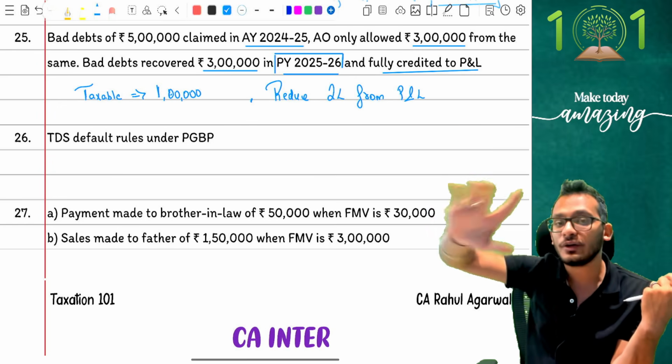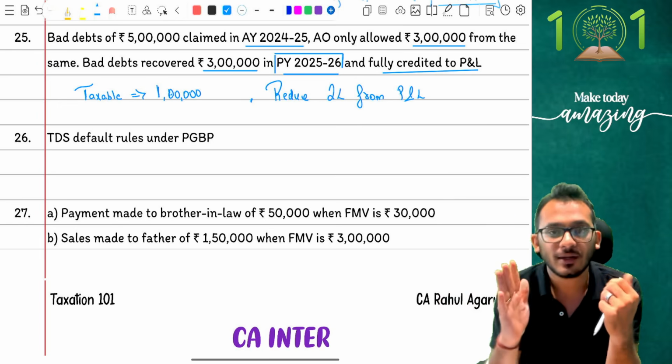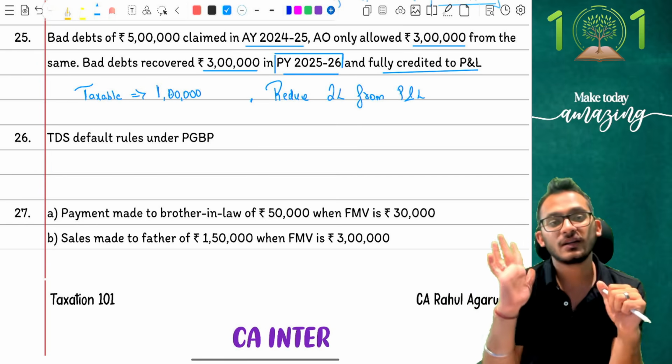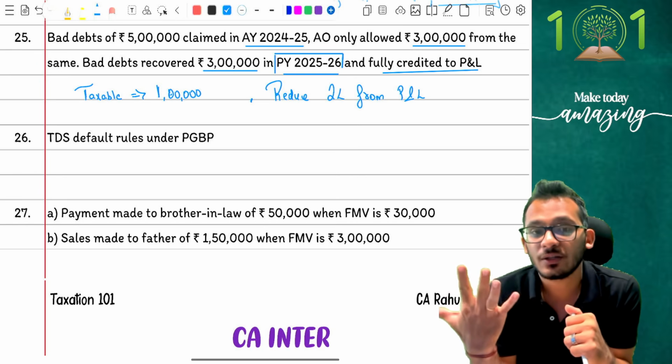So I am not going to pay you a single rupee of tax in the current year for that 2 lakh rupees. Give me exemption of 2 lakhs. I'm ready to offer you 1 lakh because that is what you have extra. I'm ready to give you that 1 lakh rupees, but the 2 lakh is definitely not going to be given to you.